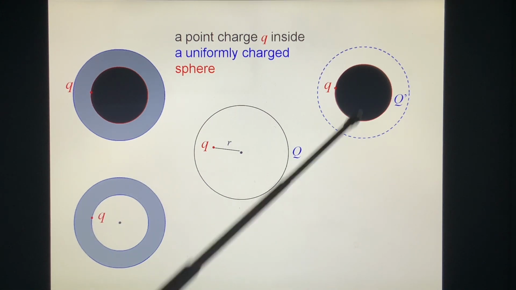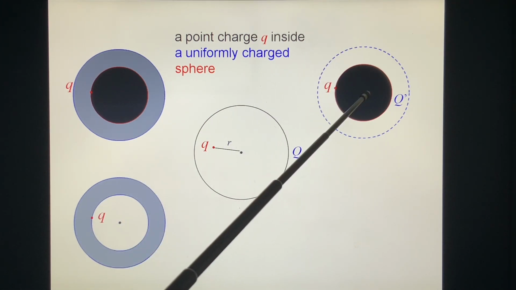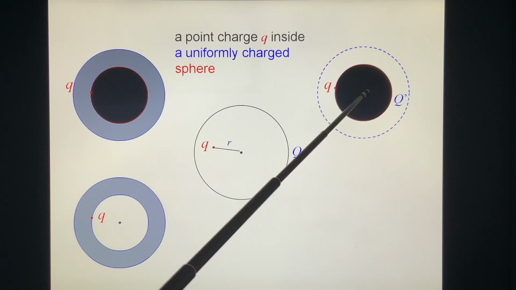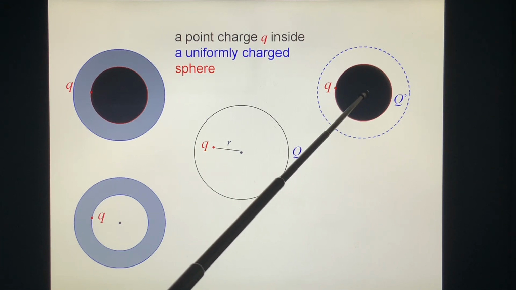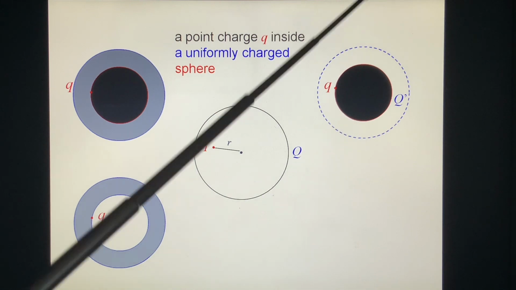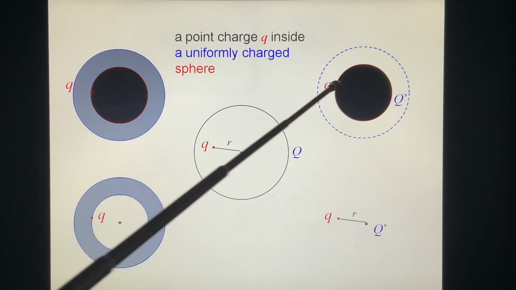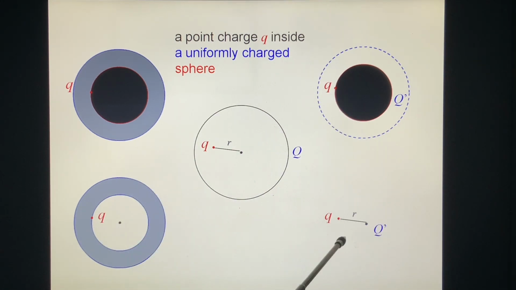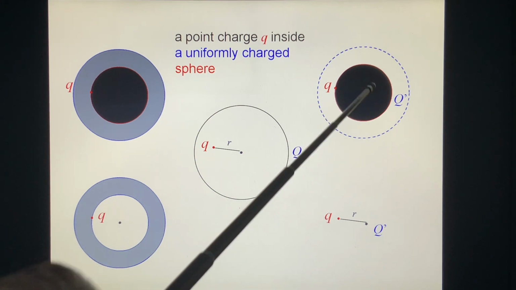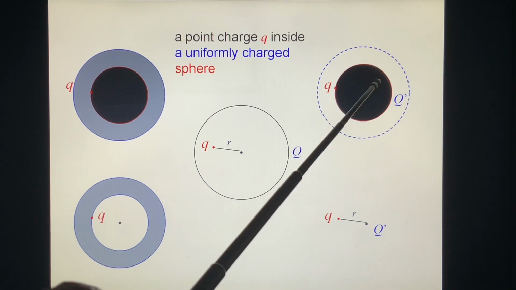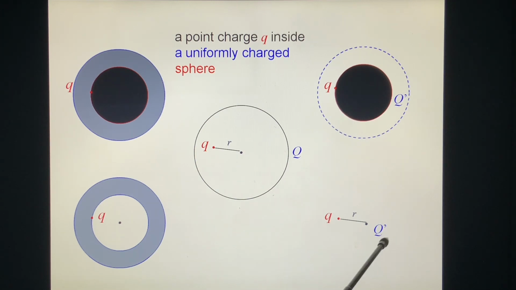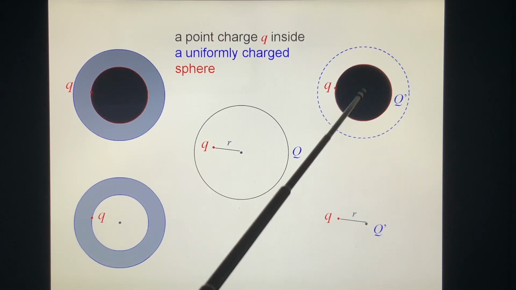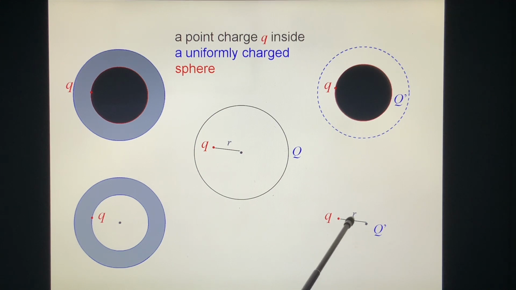For each shell, we can think that all the charge of the shell is concentrated at the center. So in this way, the force acting on Q by this ball is equal to that of the total charge of this ball, Q prime, located at the center of the ball, at distance r. This is the way we calculate.